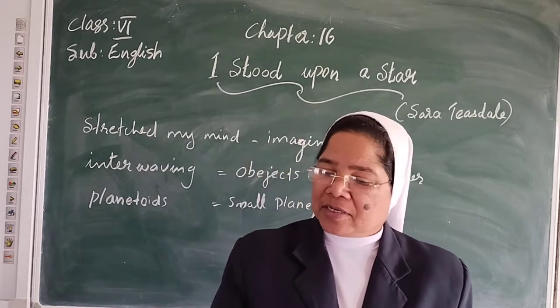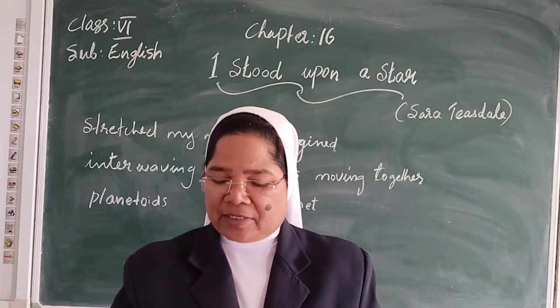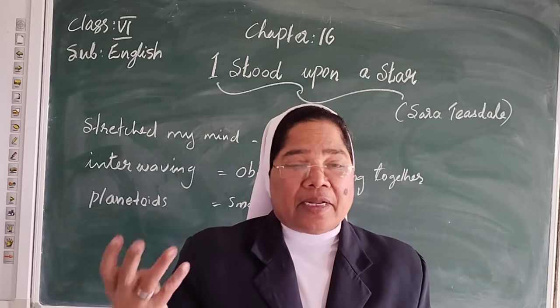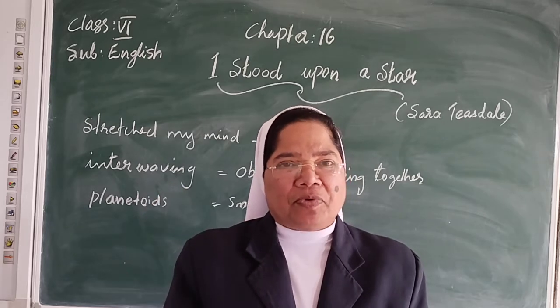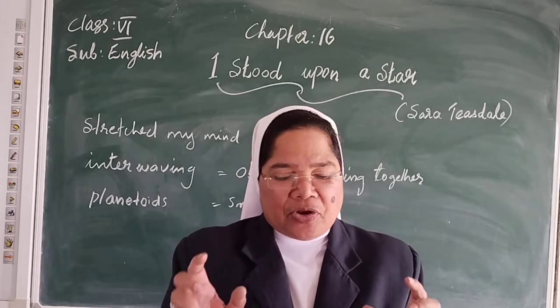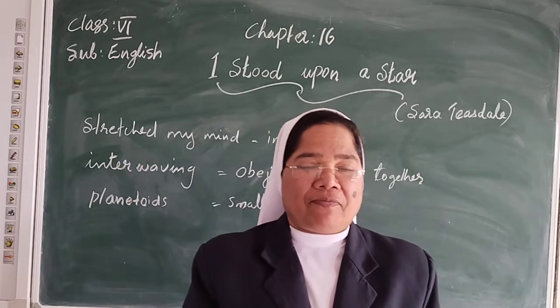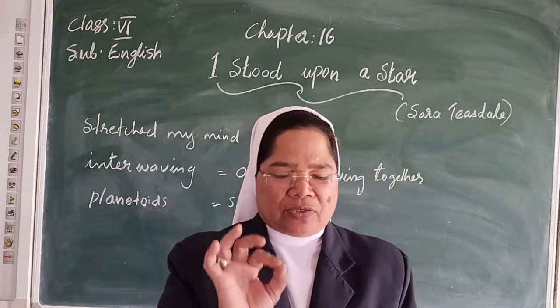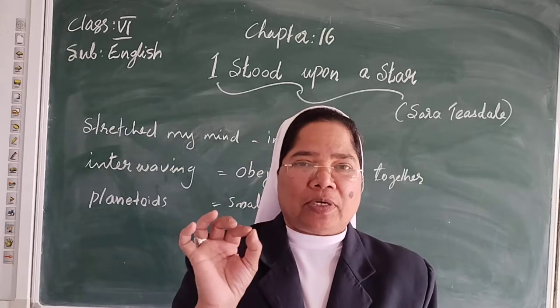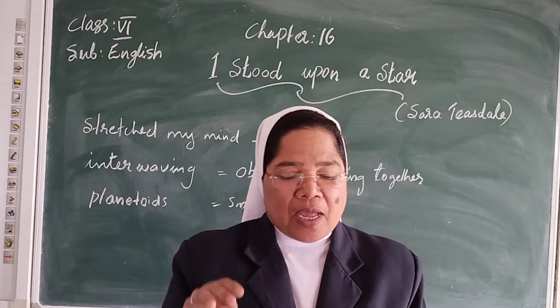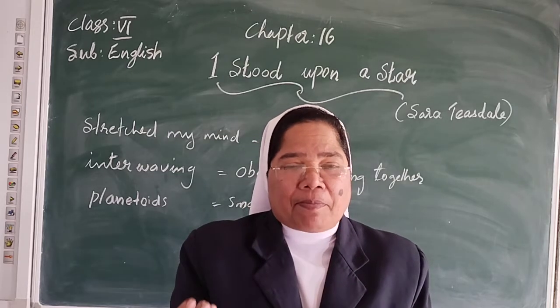Then the second stanza, after the first stanza we studied. Delicately. Delicate means very simple. Intervene like fireflies, small flies. In the moist June night, at night time small flies come. The planetoids among the planets.